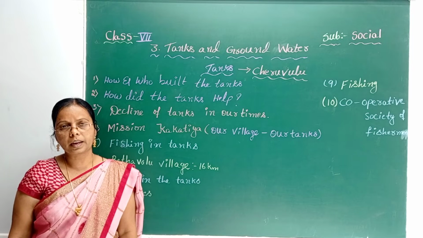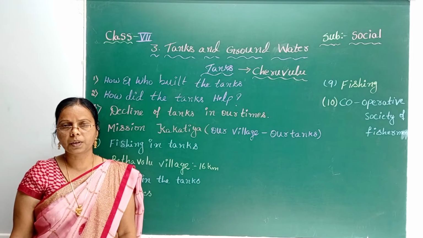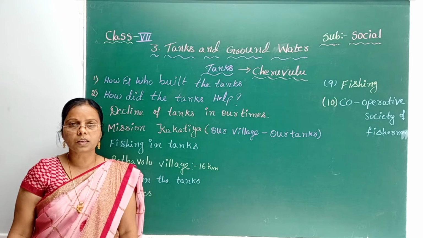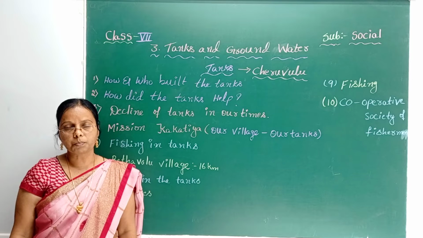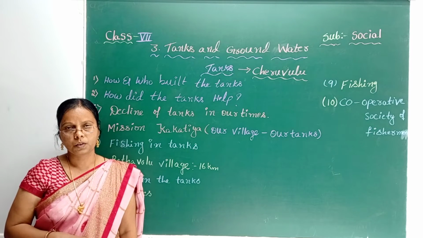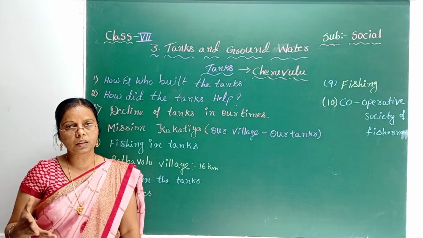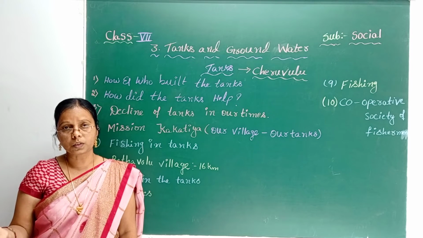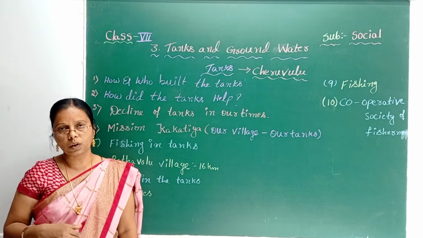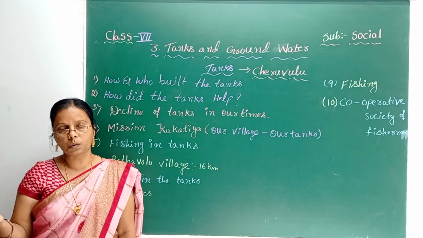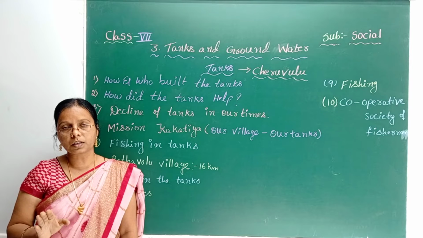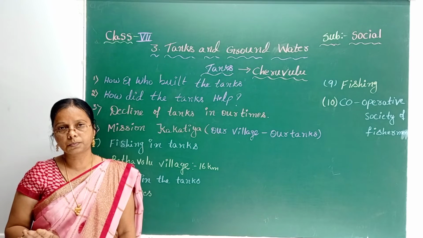The people have neglected these tanks, meaning there are no repairs and the silt is not being removed. Instead, the people are taking the soil for constructing houses, and farmers also are taking the soil for cultivation. Meaning, if they change the soil, the next crop they can grow very high. They are replacing it for the sake of fertility.